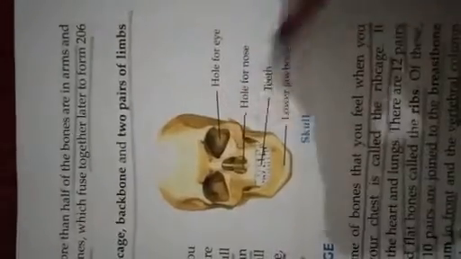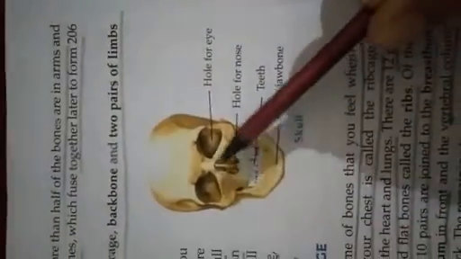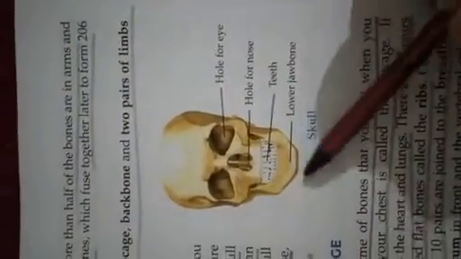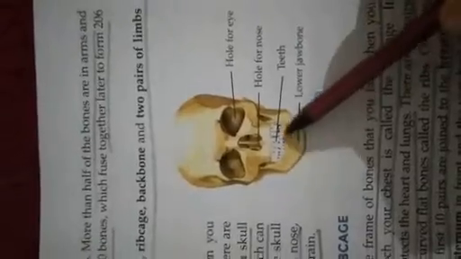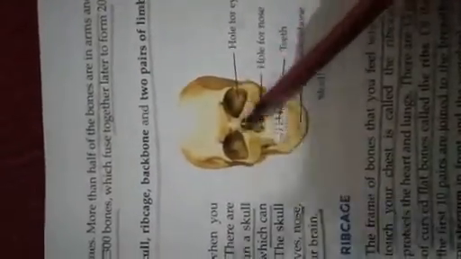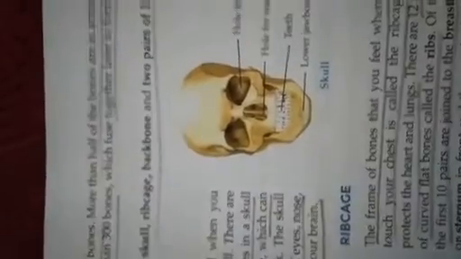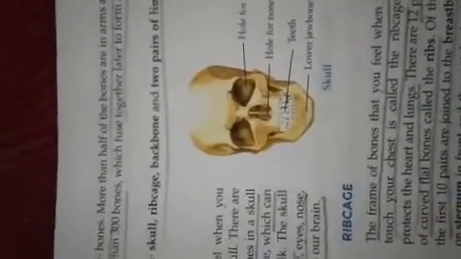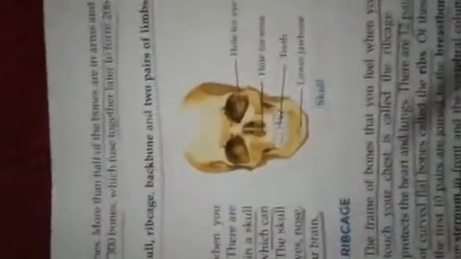Here you can see the hole for the eye, hole for the nose, teeth, lower jaw. Only this lower jaw is movable, and because of it we are able to eat and talk. Sockets mean empty spaces in our skulls, where the necessary organs are fitted so that we can see, we can smell, we can eat.